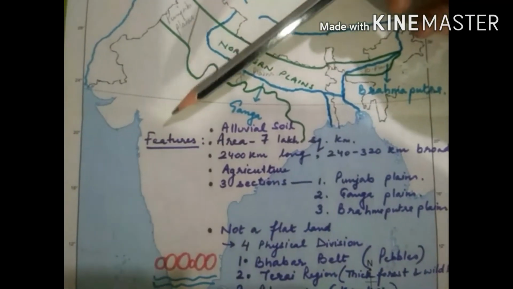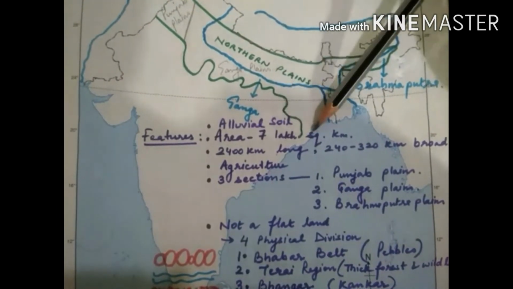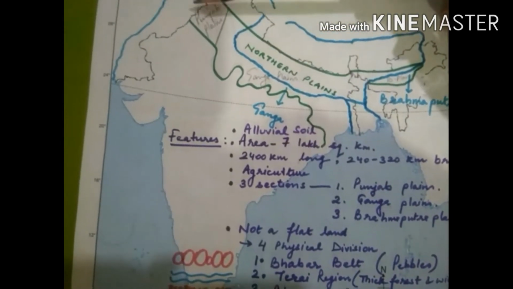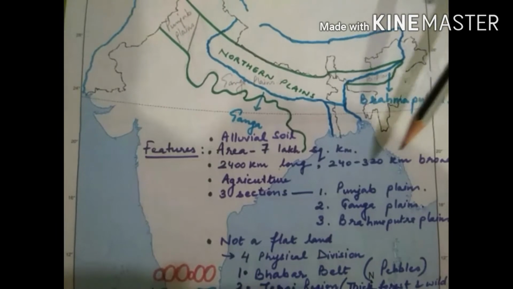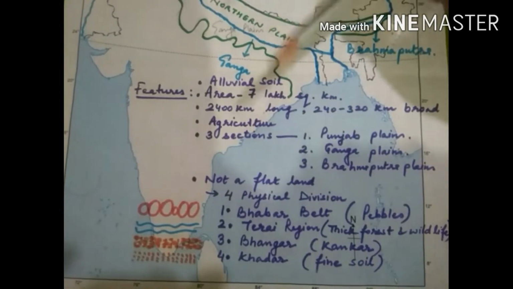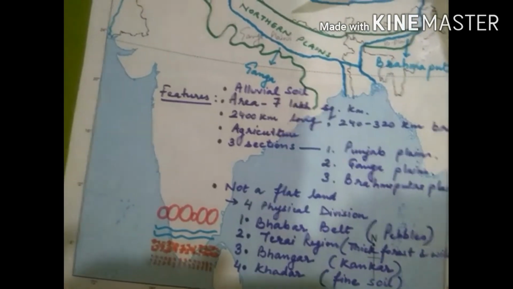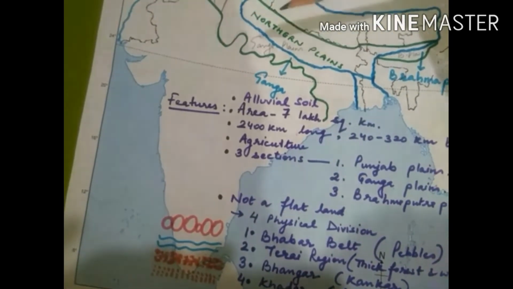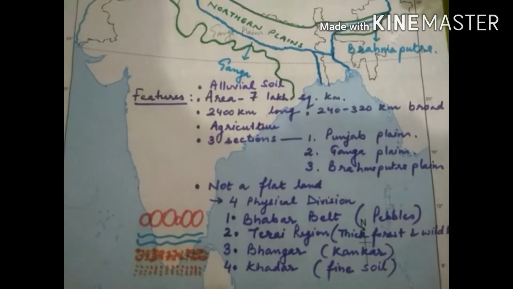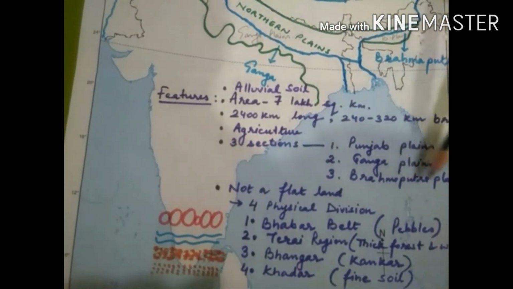The other major features of northern plains are the area of the northern plains spreaded over the 7 lakh square kilometer, and stretch of this area is 2400 kilometer long from west to east, and it is broad up to 320 kilometer, between 240 to 320 kilometer. Agriculturally also, this part of the country is very productive as it is combined with the proper water supply due to the river system, and fertile plains also due to the alluvial soil etc. and favorable climate. Northern plains are divided into three sections: Punjab plain, Ganga plain, and Brahmaputra plain.